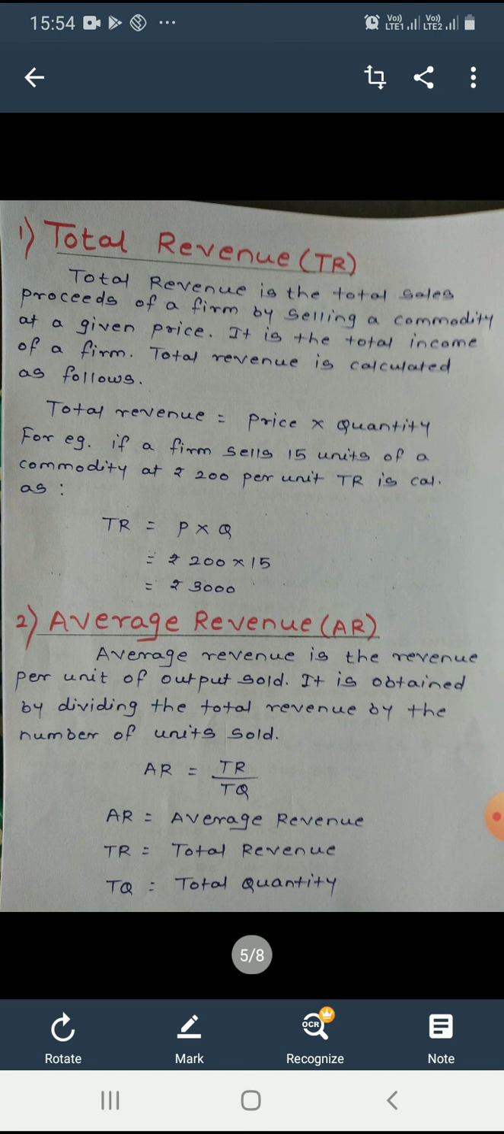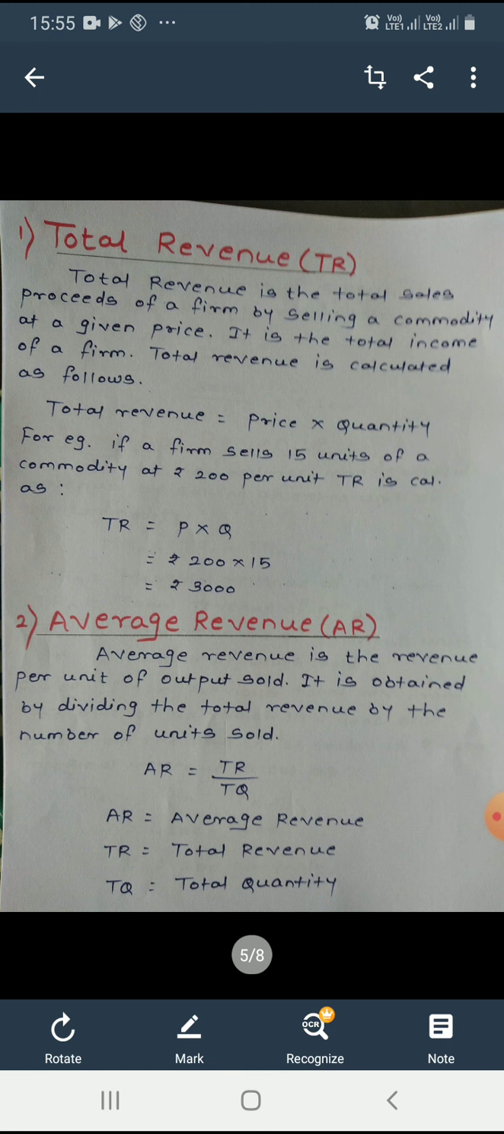Okay. Second type of revenue, average revenue. Average revenue is the revenue per unit of output sold. It is obtained by dividing the total revenue by the number of units sold. So here average revenue is equal to total revenue divided by total quantity. Means here the formula is given, AR is equal to TR divided by TQ. AR means average revenue, TR is total revenue, TQ is total quantity.